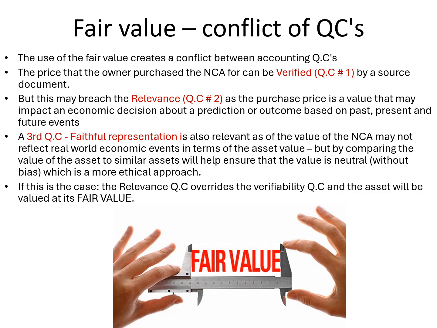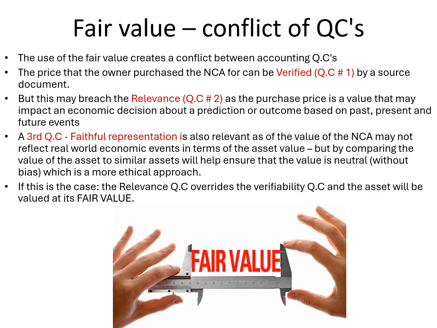Now, let's take this a bit further in case we get a future question on ethics or qualitative characteristics. When we record the acquisition of the asset by the business at the fair value, technically we're breaching the verifiability qualitative characteristic because we don't have a source document that can verify the value that we purchased it for.